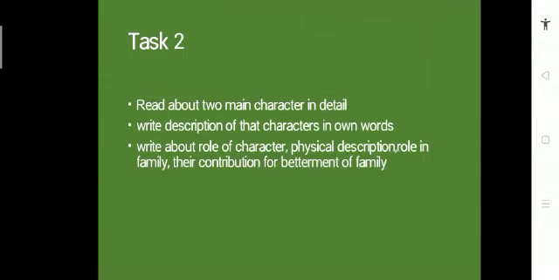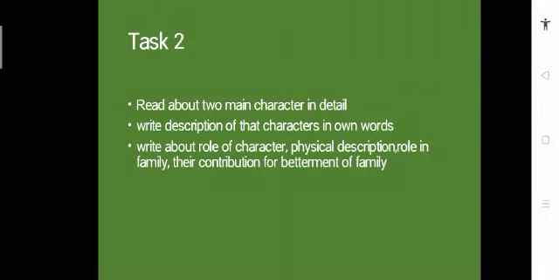Secondly, task 2 is to read about 2 main characters in detail. You can choose Jack and Elizabeth, or Pastor, or Elizabeth, any 2 of your favorite characters. Write a description of those characters in your own words. As in other classes, we took the character sketch of two persons.